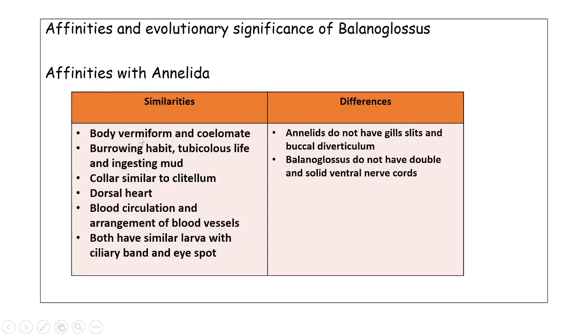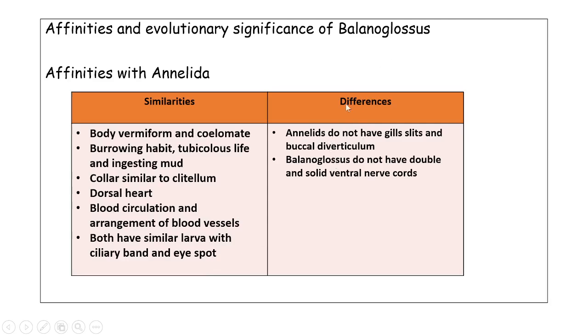First, as we saw in the picture, they have a vermiform body and they are coelomate, which is a similarity with annelids. They have a burrowing habit, then tubicolous life because they live in burrows, same as earthworms. They ingest mud. The collar is similar to the clitellum, which is present in earthworms. They have a dorsal heart. The circulation and the arrangement of blood vessels are similar to that of the annelids. Both have a similar type of larva with ciliary bands and eye spots.